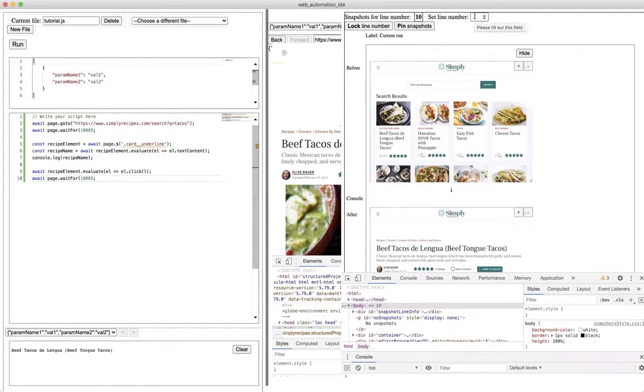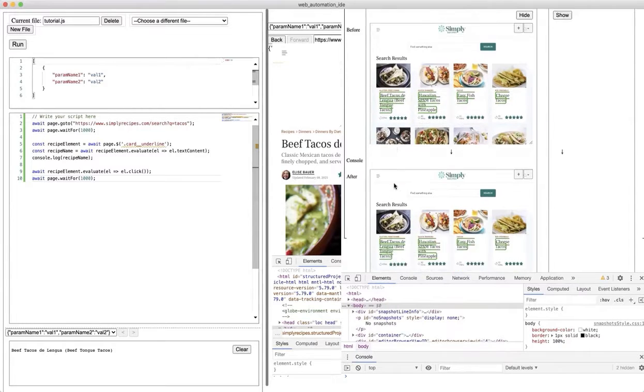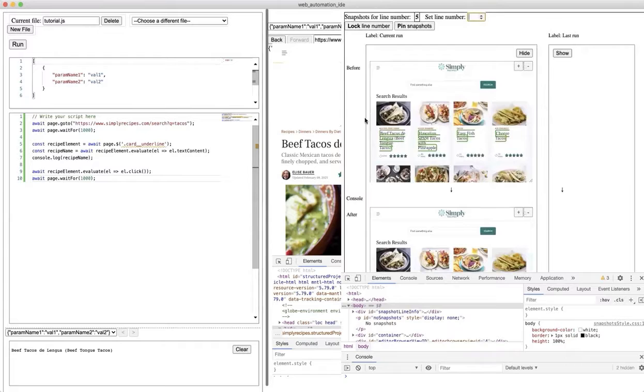So if I instead go to line 5 and hit enter, you can see here that this selector was highlighted on the page, and you can see what the page looked like before and after line 5.